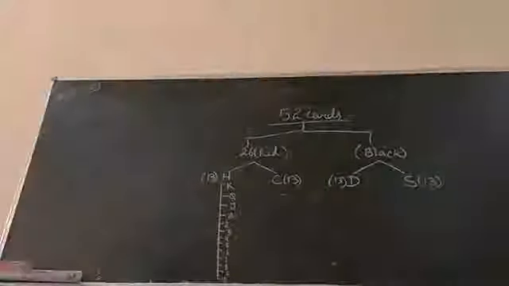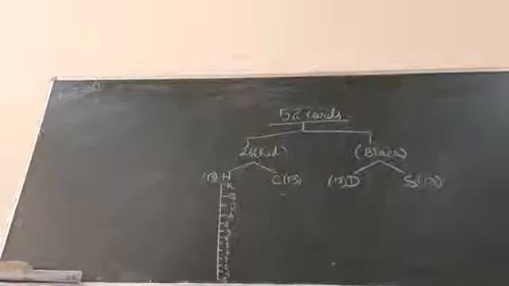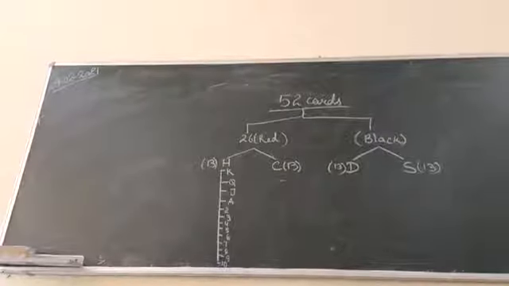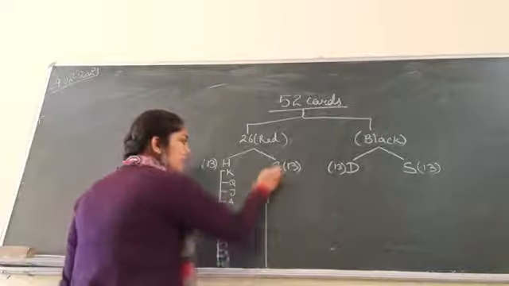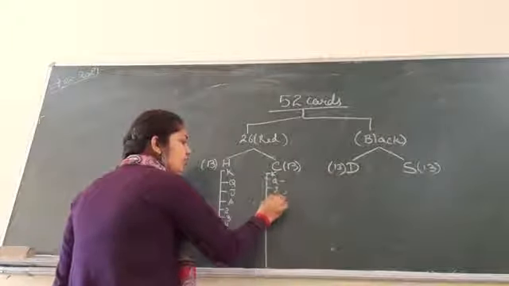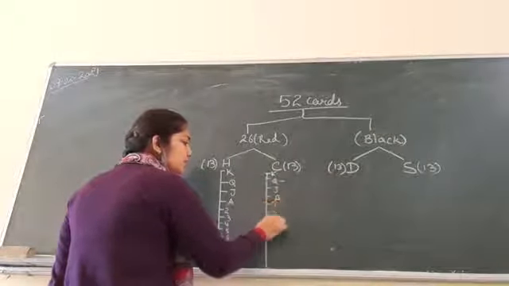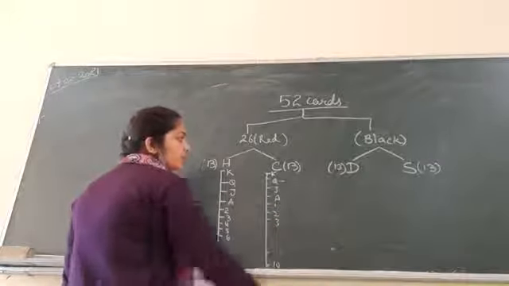The way you have 13 cards in heart, in the same manner you have 13 cards in club. Same. King, queen, jack, ace, 2, 3 and so on up to 10.